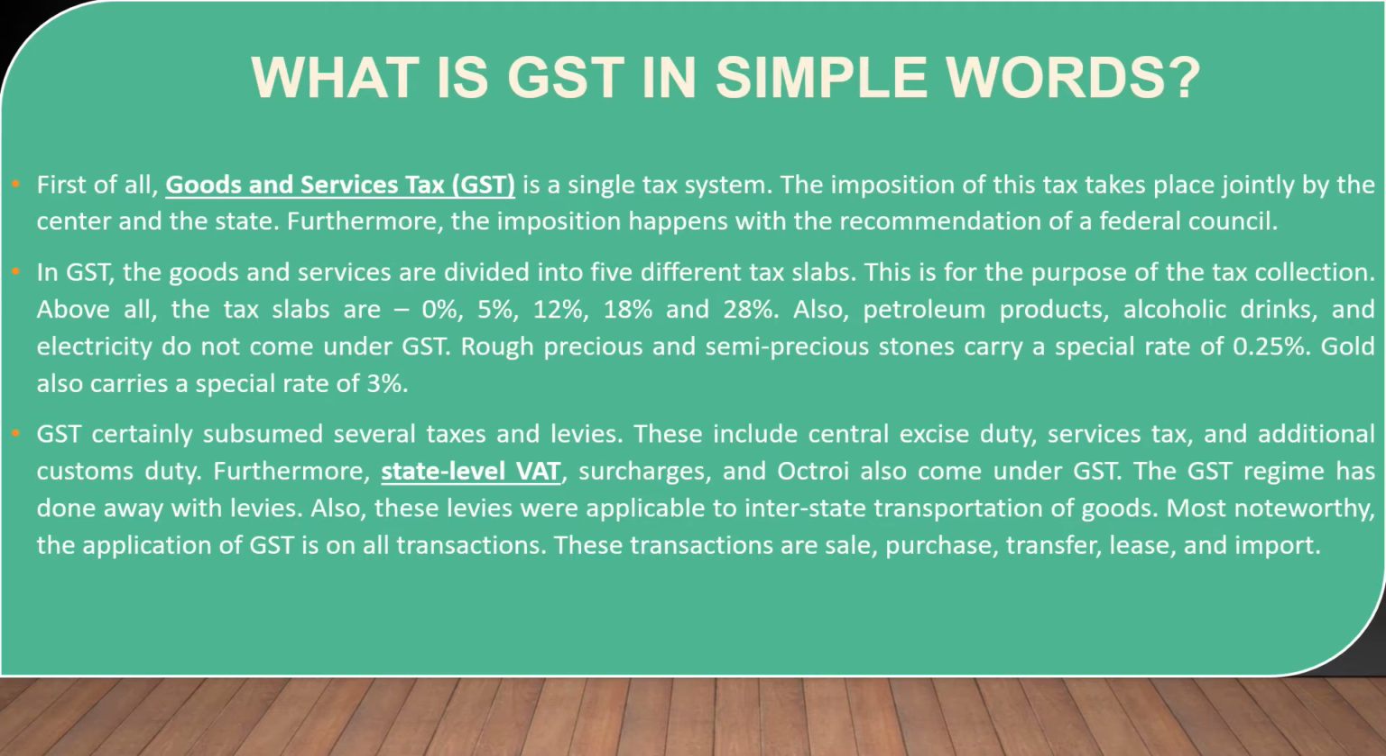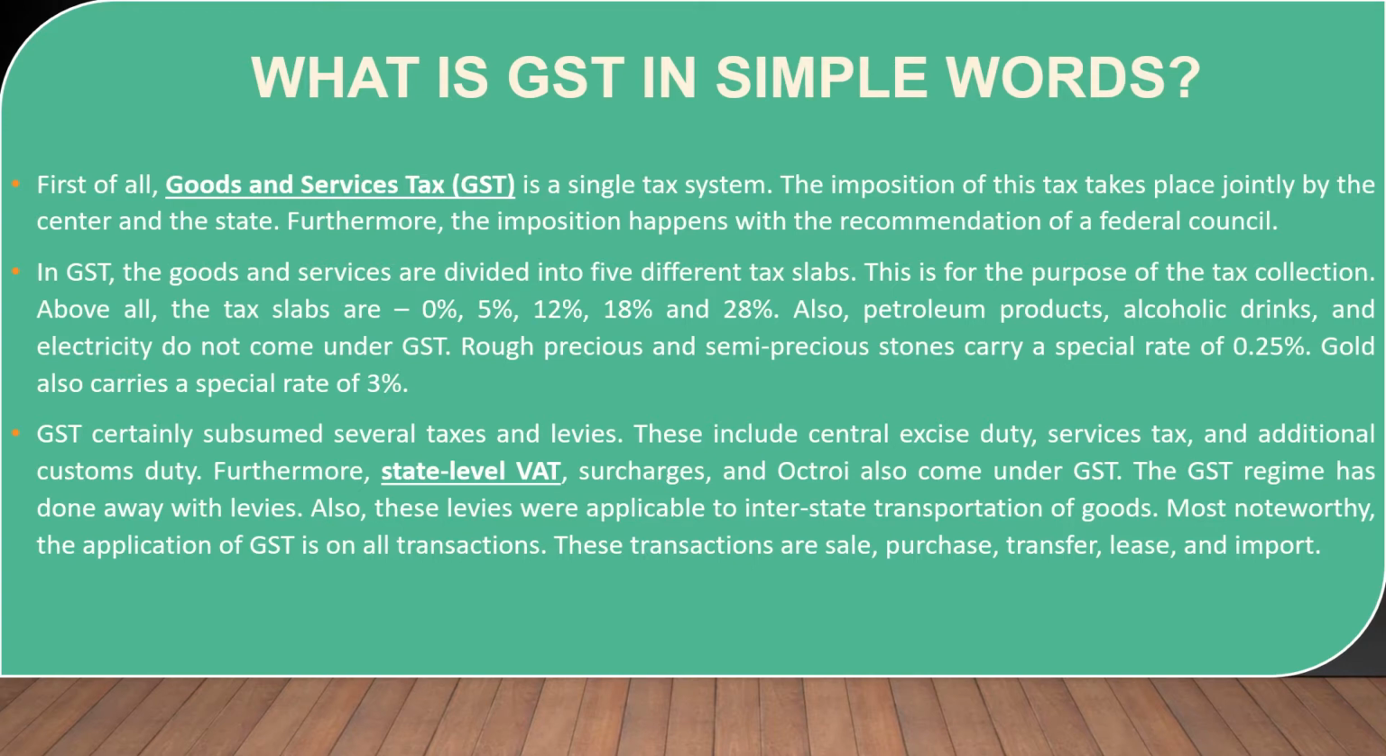Also, petroleum products, alcoholic drinks, and electricity do not come under GST. Rough precious and semi-precious stones carry a special rate of 0.25%. Gold also carries a special rate of 3%.